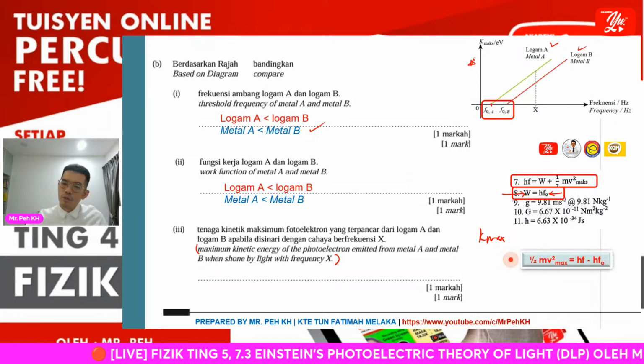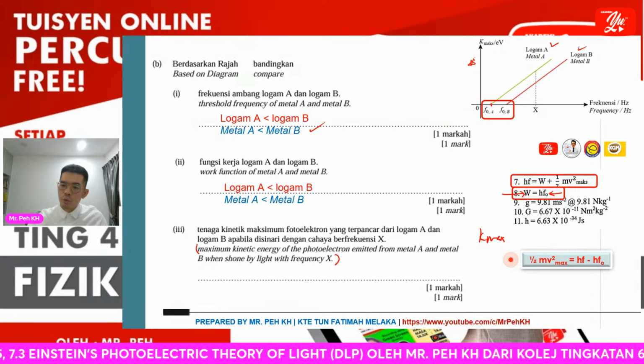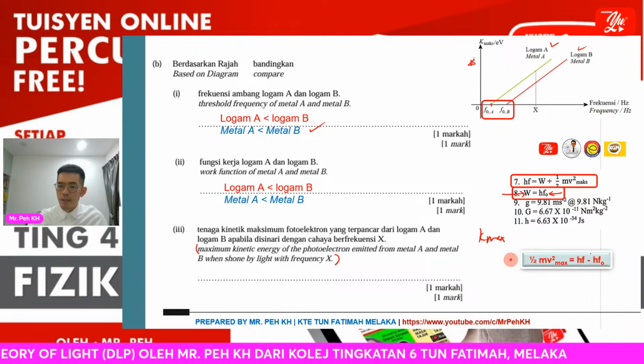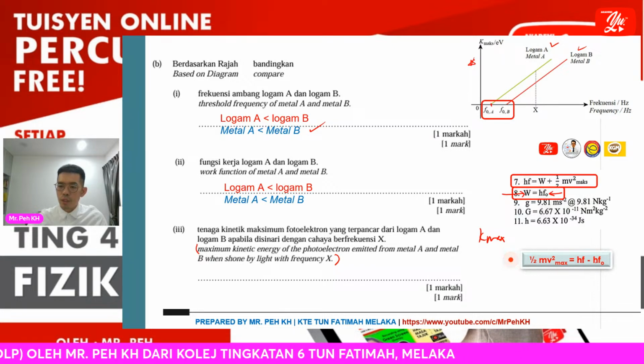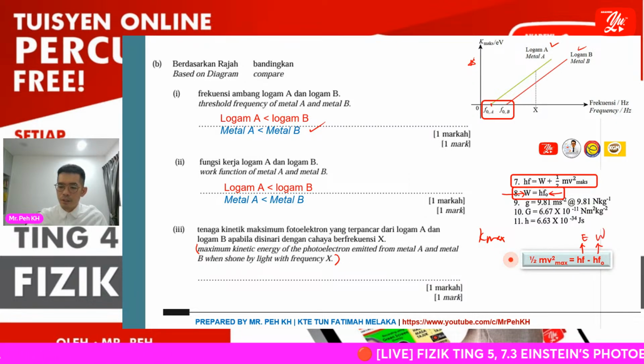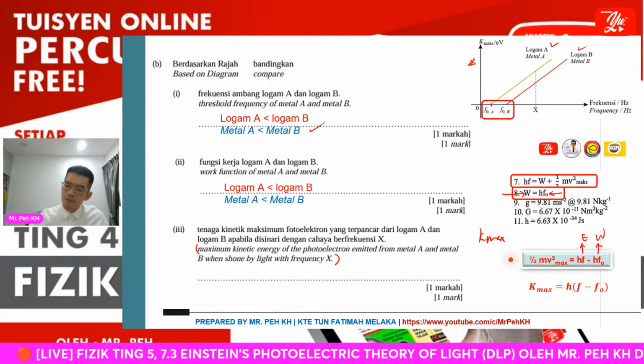So we will arrange it: Kmax will be equal to hf minus W, right? The W can change to hf naught. This will be E, this will be W. So further simplified, Kmax will be equal to h times (f minus f naught).